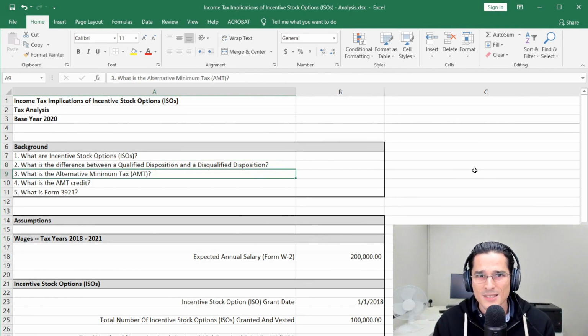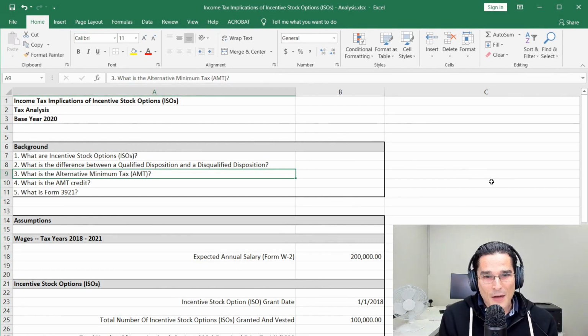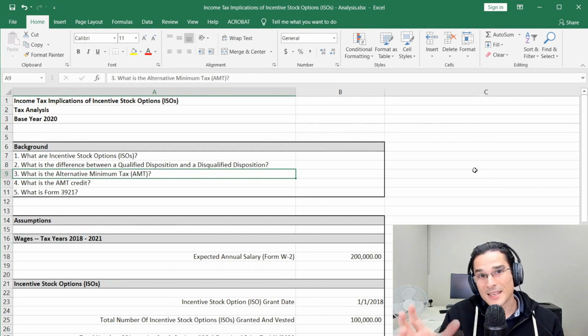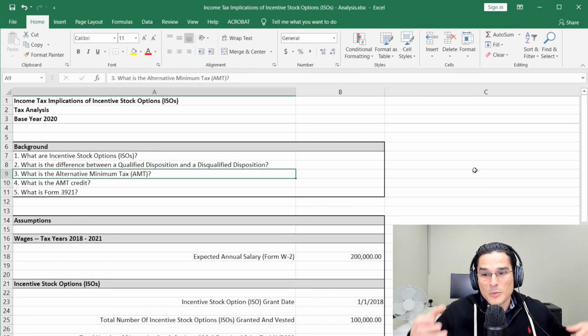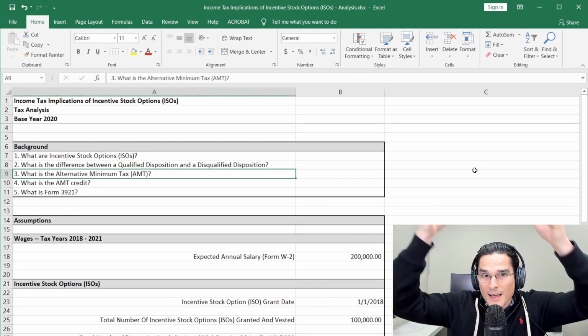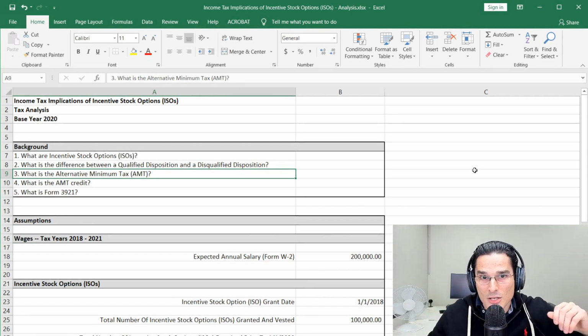So, what is the alternative minimum tax, also known as AMT? Now, there could be college courses on alternative minimum tax in and of itself, but I'm going to give you a very quick, simple overview. Essentially, the alternative minimum tax is a parallel tax system, which means it works alongside the ordinary income tax calculation. You could think of them as two lanes on a road.